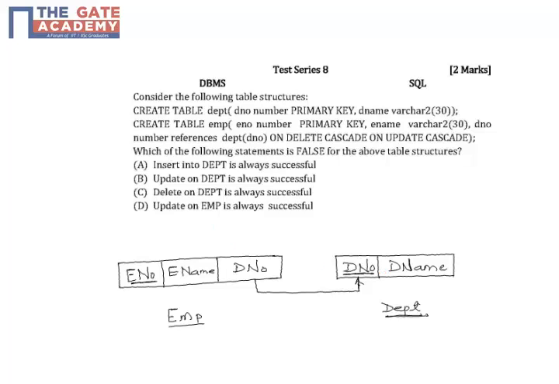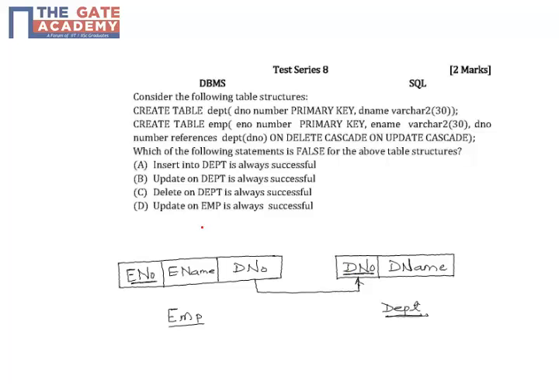The third option is delete on department is always successful. This is also true because whenever we delete a record in table department, we also delete all the records in table employee where the department number is same as the deleted record's department number.